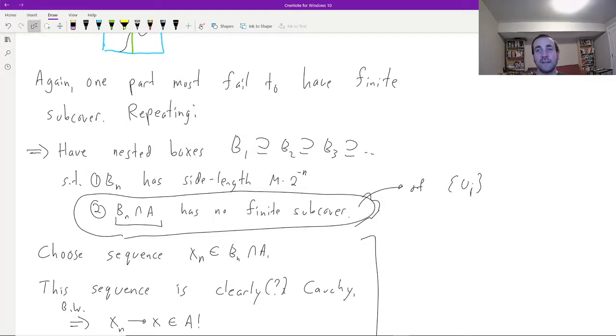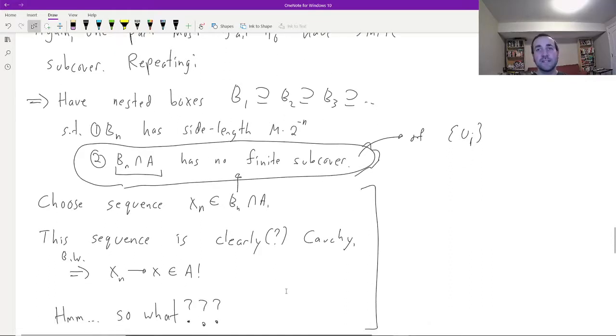So let's do that. I'm going to choose a sequence xn in such a way that x sub n itself is always inside of Bn intersect A. And definitely this xn exists because Bn intersect A doesn't even have a finite subcover. So certainly it's not empty, right? If Bn intersect A were empty, then it would have a really boring finite subcover, right? We just don't need to include anything. So this sequence really exists.